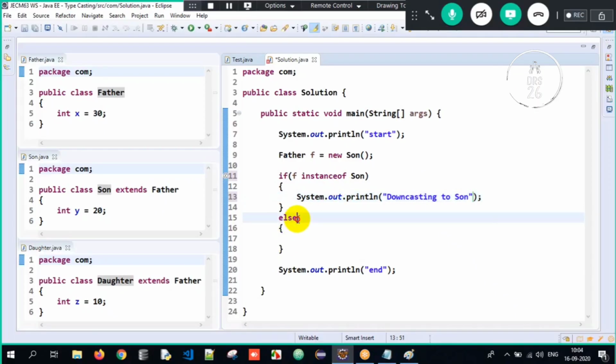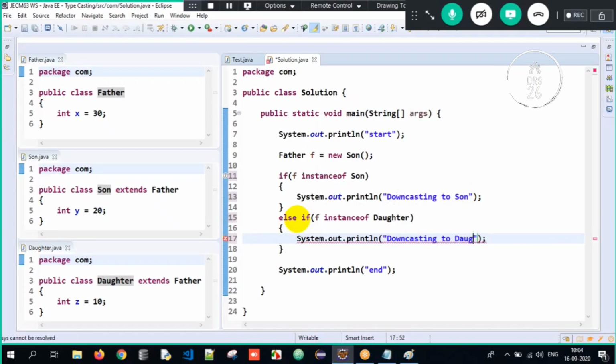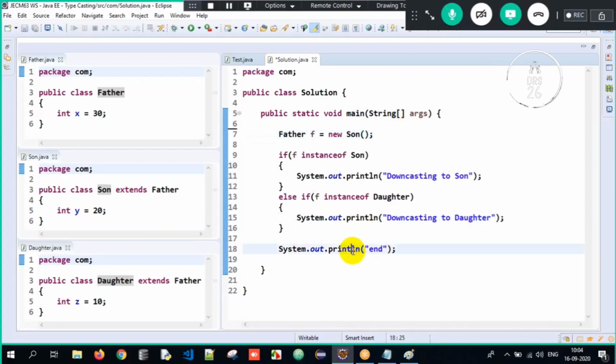Else if f is an instance of something else, for example daughter, I will write sys out downcasting to daughter. Now closely observe. We're done with the program actually. See, start and end, I'm just going to remove them. I don't want the complexity, reduction.